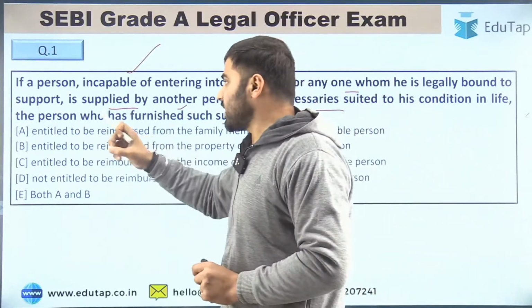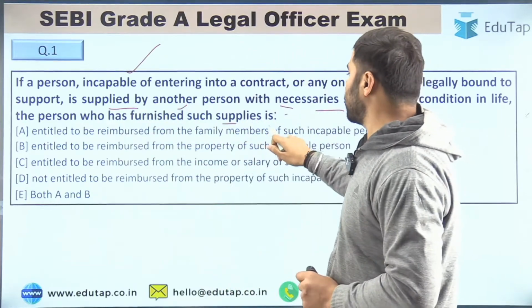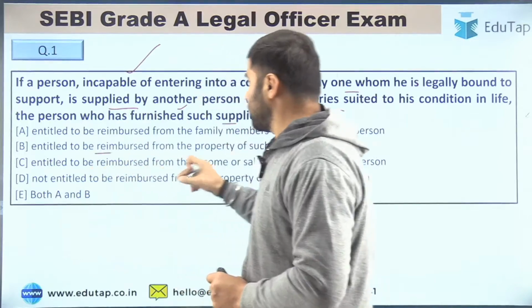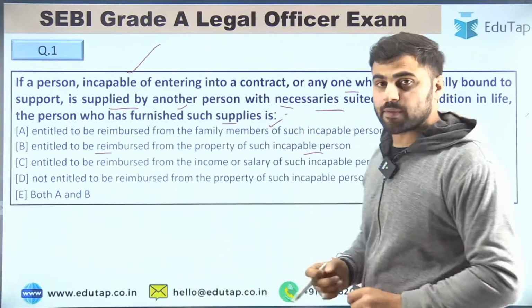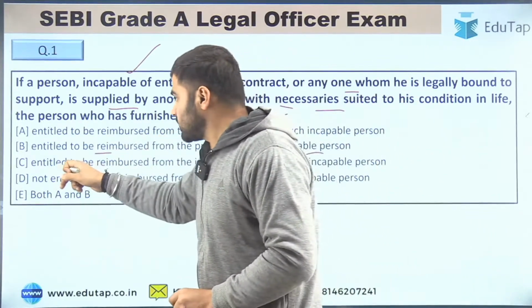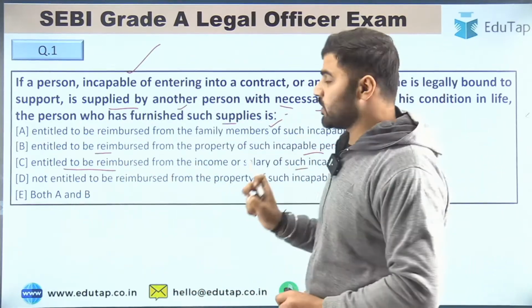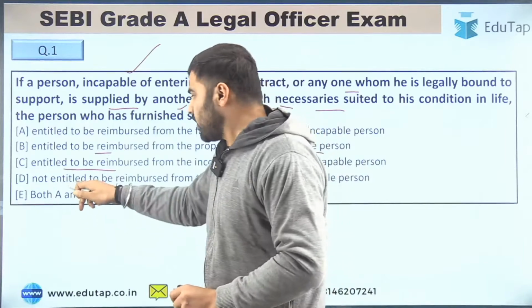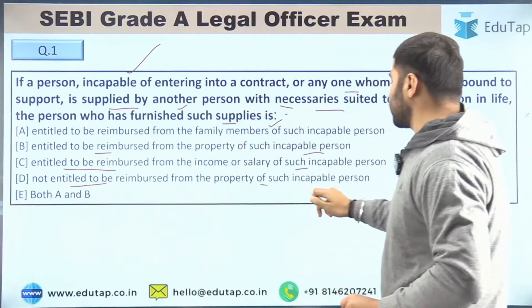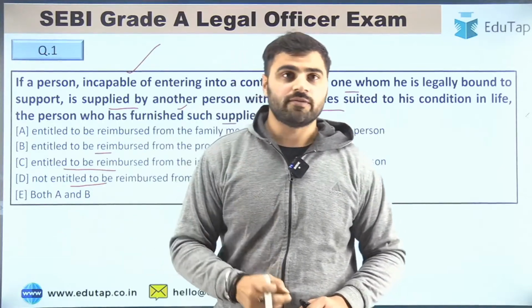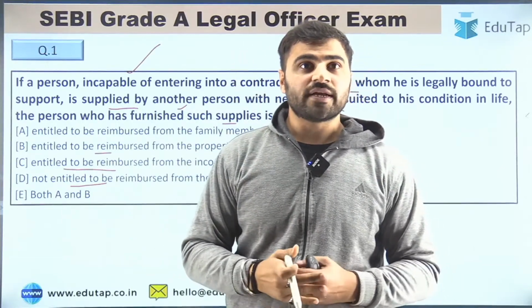So your options are: option A, entitled to be reimbursed from the family members of such incapable person. Option number B is entitled to be reimbursed from the property of such incapable person. Option number C is entitled to be reimbursed from the income or salary of such incapable person. Option number D is not entitled to be reimbursed from the property of such incapable person, or your option number E is none of the above. So guys, what is the right answer?